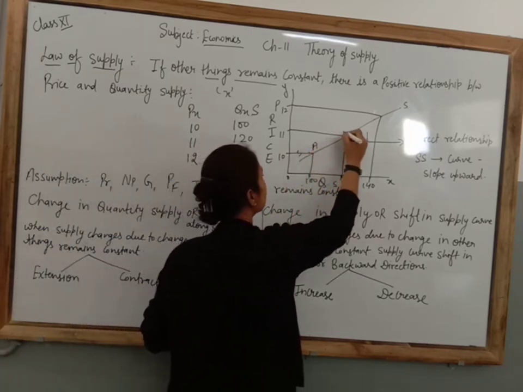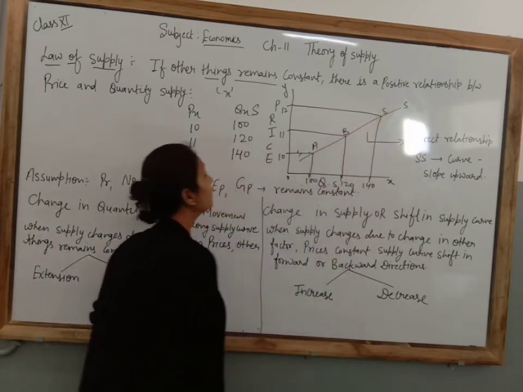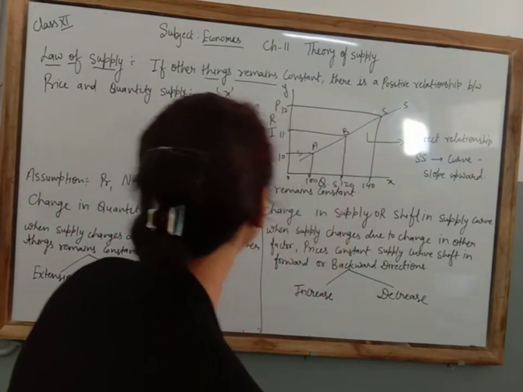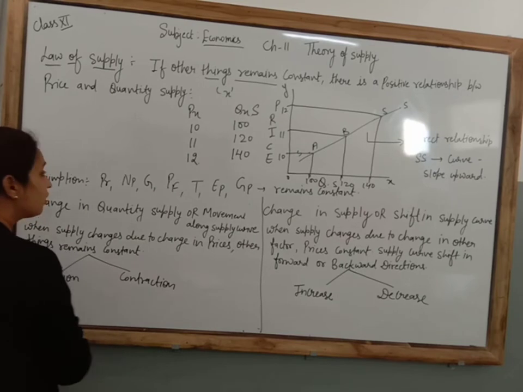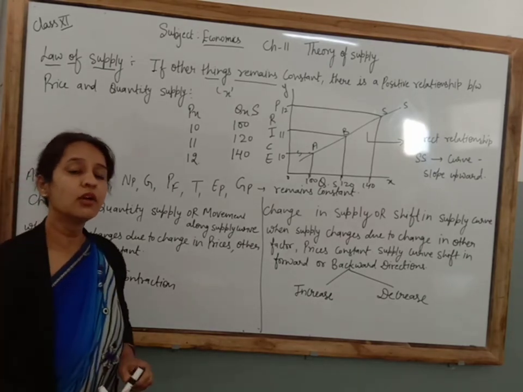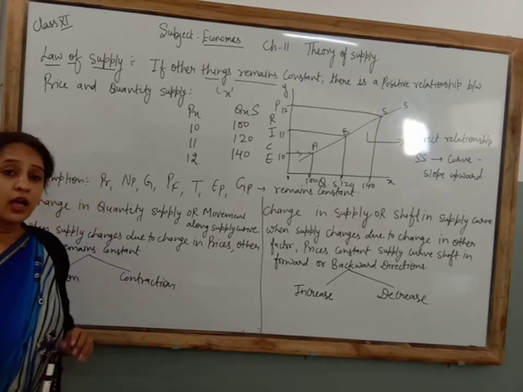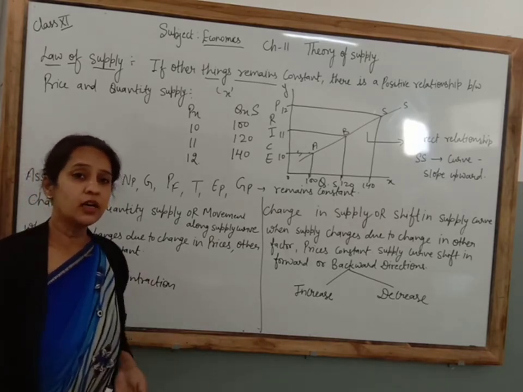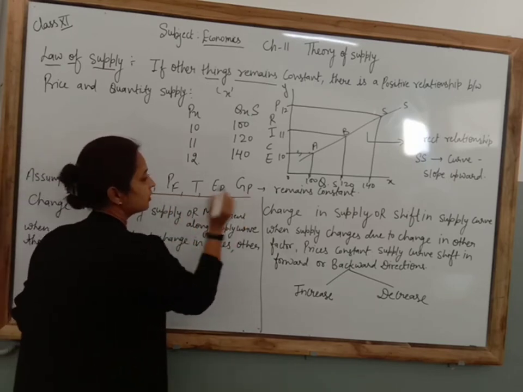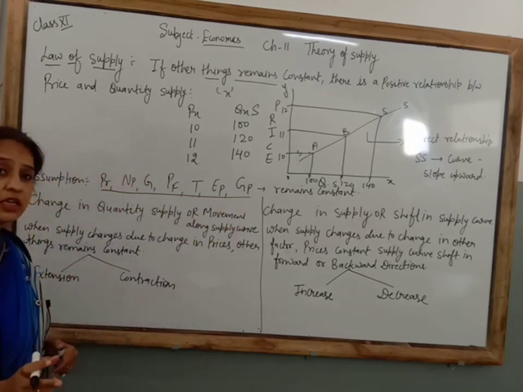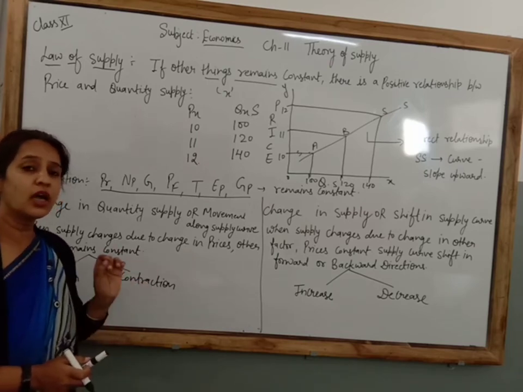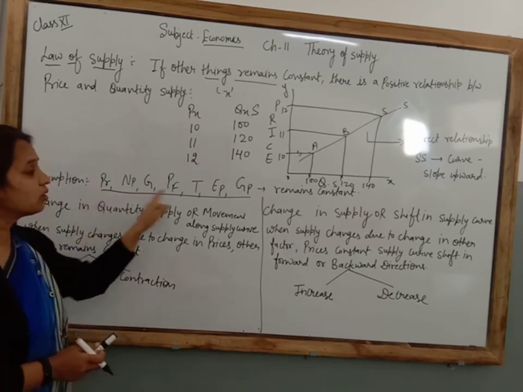Now the next thing we are going to discuss: if other things remain constant, these are also known as the assumptions of quantity supplied. We have already discussed in the previous session the determinants of quantity supplied. Except price, the other determinants are known as other things. Clear? Except the price of the own commodity, the other determinants are known as other things that should remain constant.